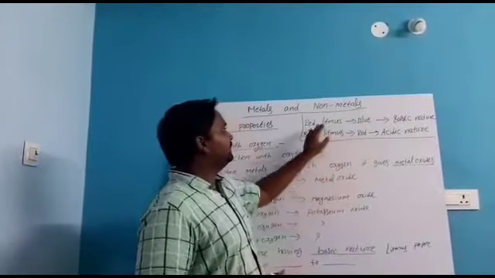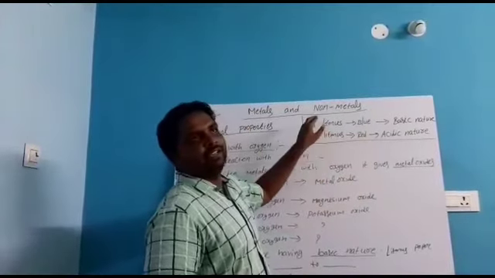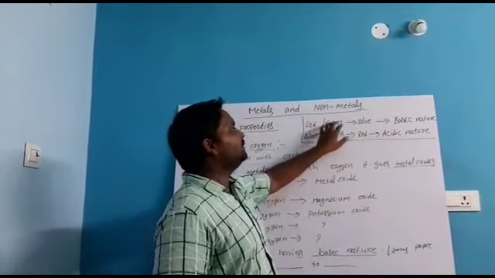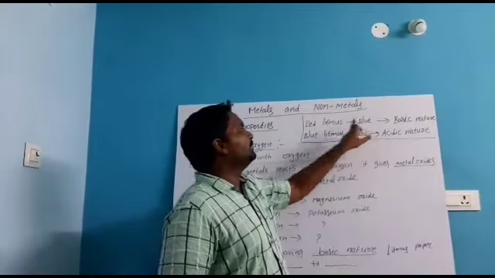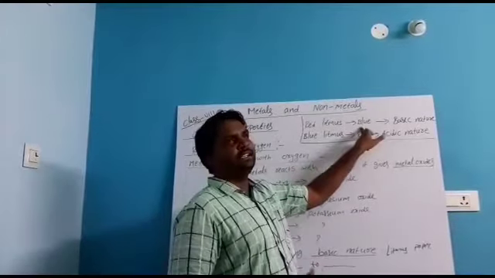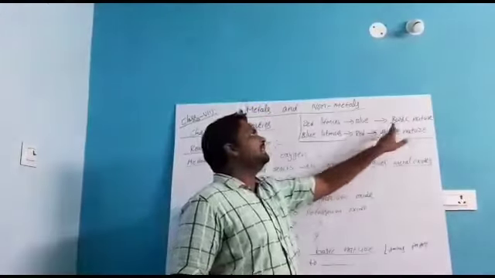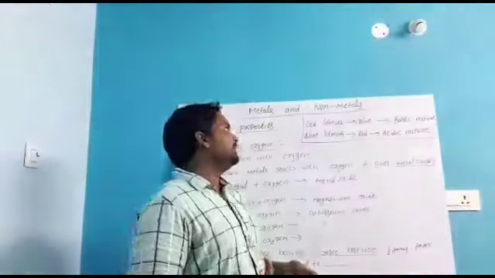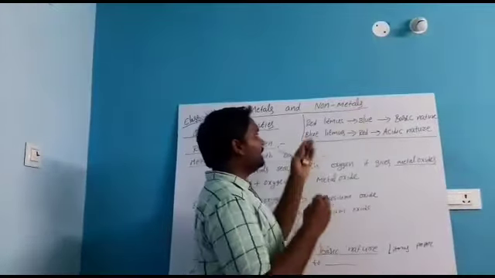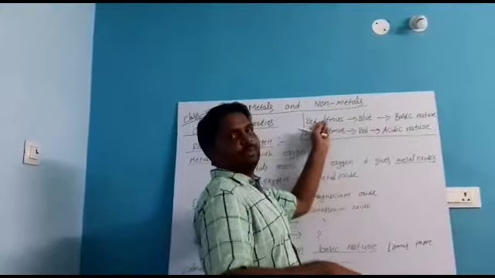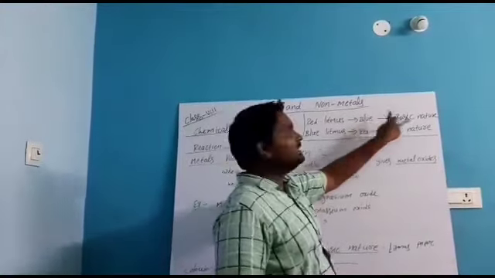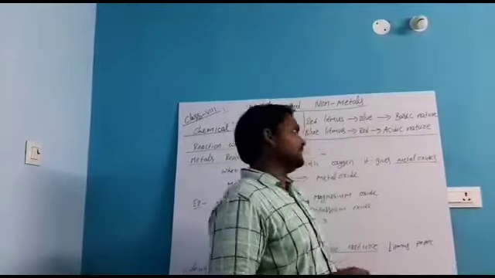If the red litmus paper changes from red to blue, the substance has basic nature. If you keep red litmus in any substance and it changes into blue color, then the substance is basic.